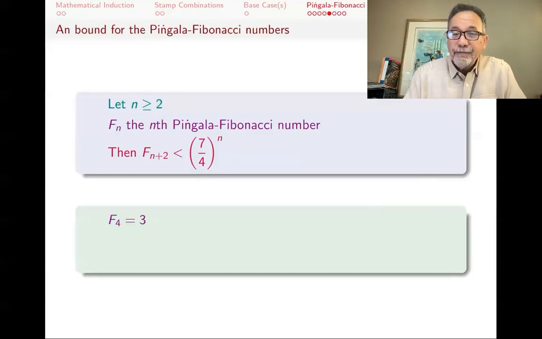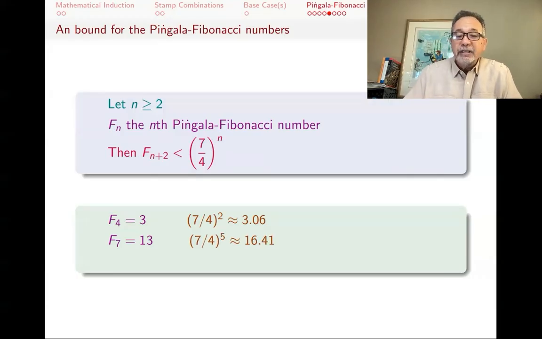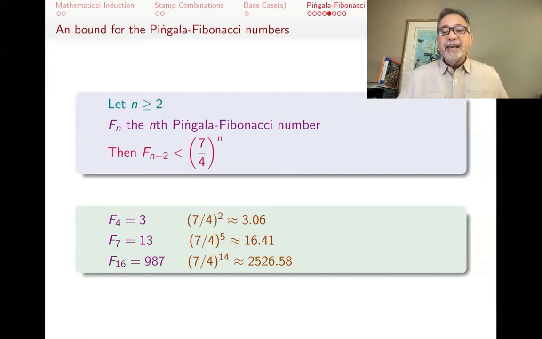For example, f4 is 3. And so in this equation, if I want f4, n has to be 2. And so this will tell me, if it's true, that (7/4) squared should be greater than 3. And it is. It's approximately 3.06. Now, if n is 5, so that I get f7 here, I have to compare 13 to (7/4) to the 5th. I will see that (7/4) to the 5th is still bigger than 13. This continues as we go further up. This is not a very good upper bound for Fibonacci numbers. This is a proof of concept. I just want to show you how you would use strong induction to prove an inequality like this.